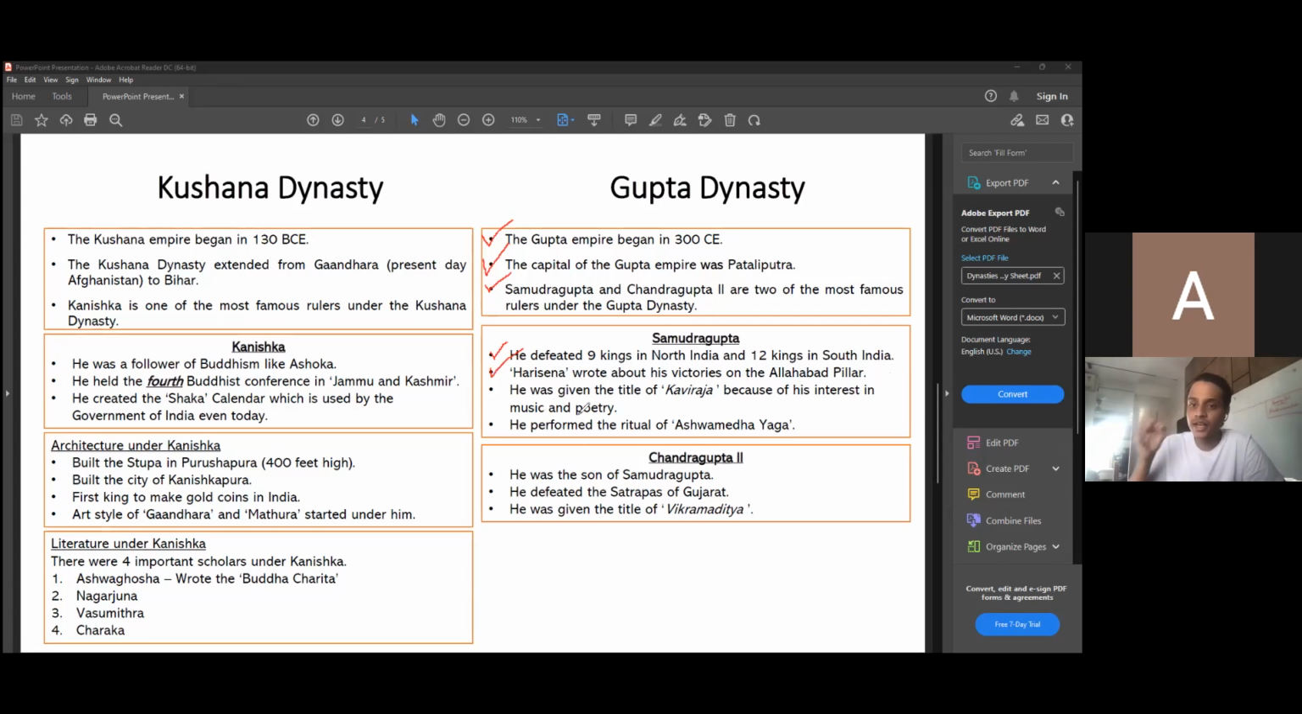Samudragupta was given the title of Kavi Raja because he also was interested in music and in poetry. And the last point, he performed the ritual of Ashwamedha Yaga.